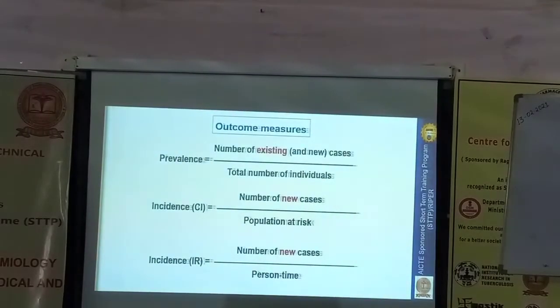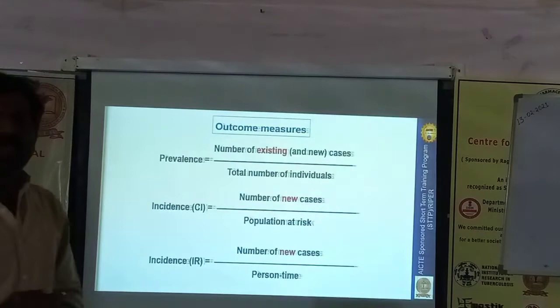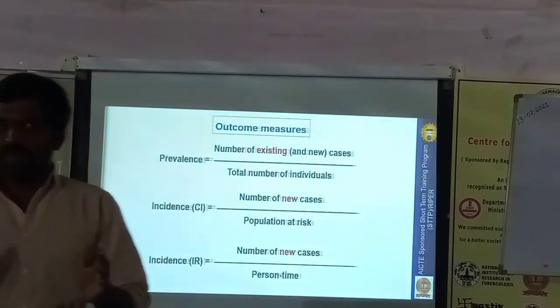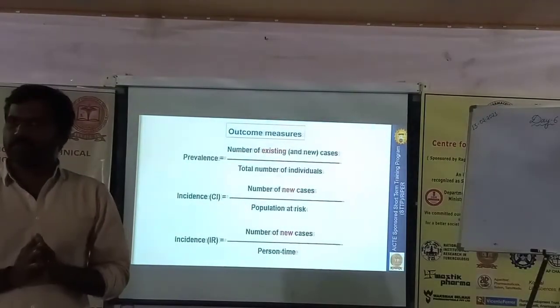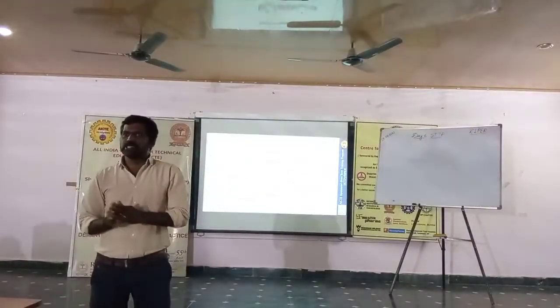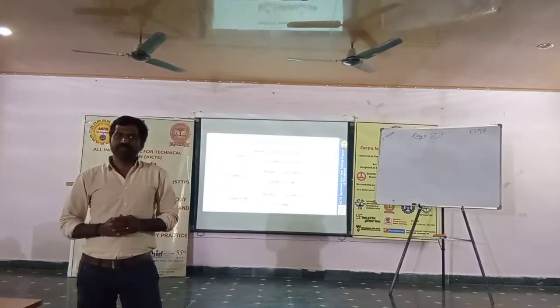The most common terms in every pharmacotherapeutics textbook or any medicine textbook, we are going to find after the disease, they give some epidemiology section. In that, this is the prevalence, this is the incidence, this is the incidence rate. Firstly, we need to know what is the prevalence and incidence rate. Coming to the prevalence, most of us are going to be confused in this section. Prevalence, incidence density or incidence rate.